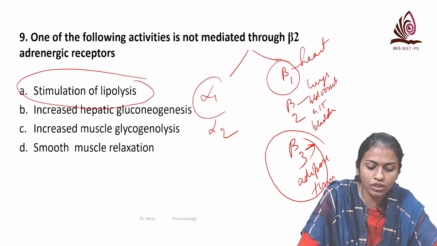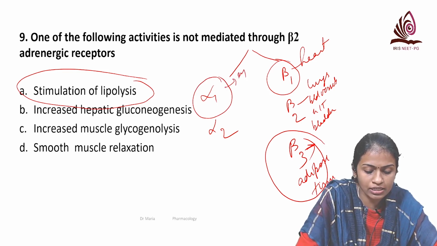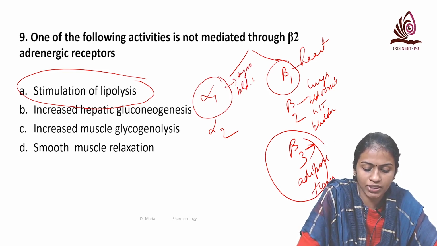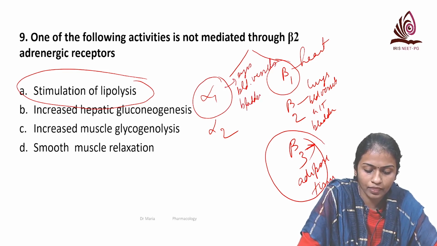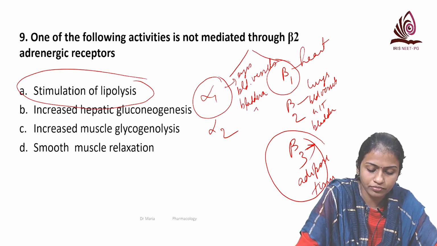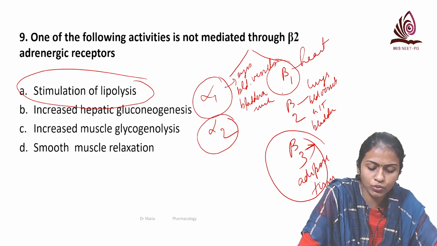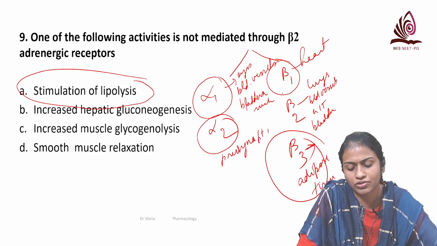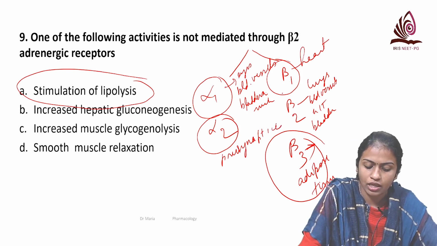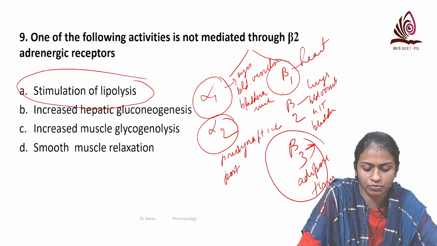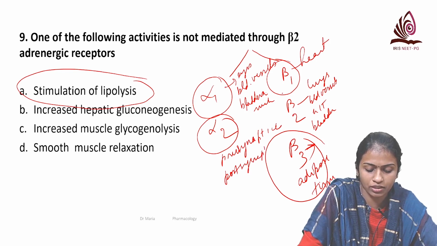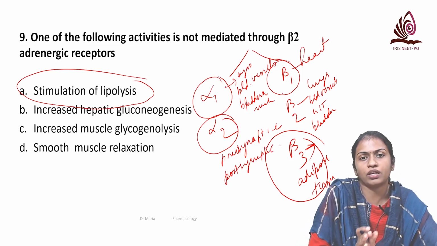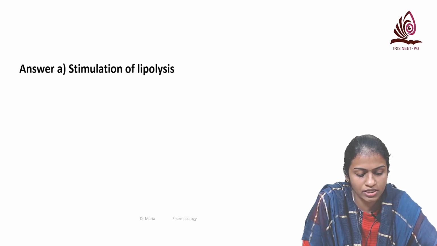And alpha 1 is mainly present in the eyes. Again, it is present in the blood vessels, also on the bladder neck. And alpha 2 is mainly presynaptic. It acts like a brake, like an autoreceptor. It decreases the release of noradrenaline. In some places it is present postsynaptically also, like blood vessels and in the brain. So this is where these receptors are present.